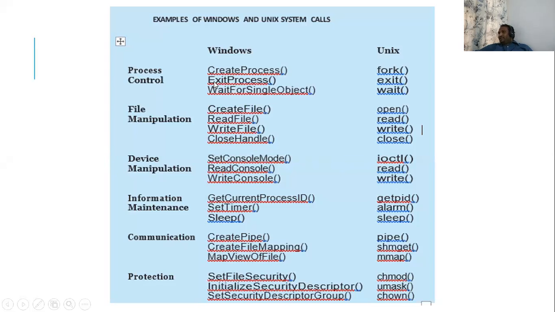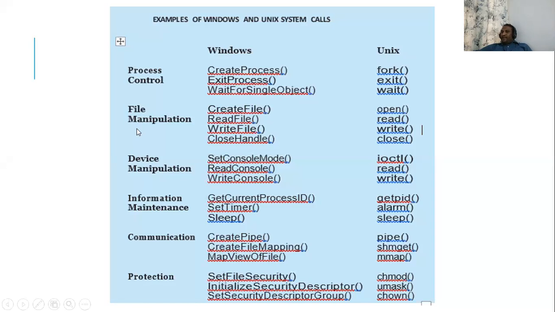Then to close the process, ExitProcess. Then we have a function called WaitForSingleObject. These are system call functions in Windows and these are system call functions in Unix. So they are different because they are completely different operating systems. We have different functions.